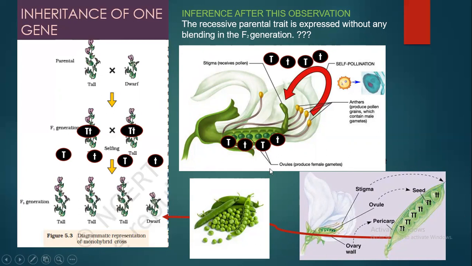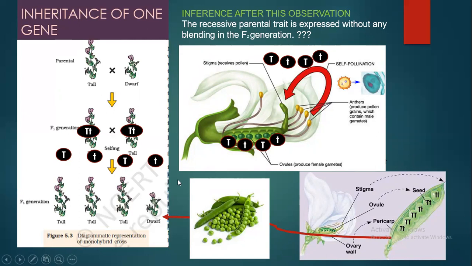After fertilization and fusion, based on any of the combinations, seeds will be formed, and seeds with different combinations can be formed. Once these seeds are grown, it is seen that the tall and the dwarf plants were expressed in the ratio of 3:1.